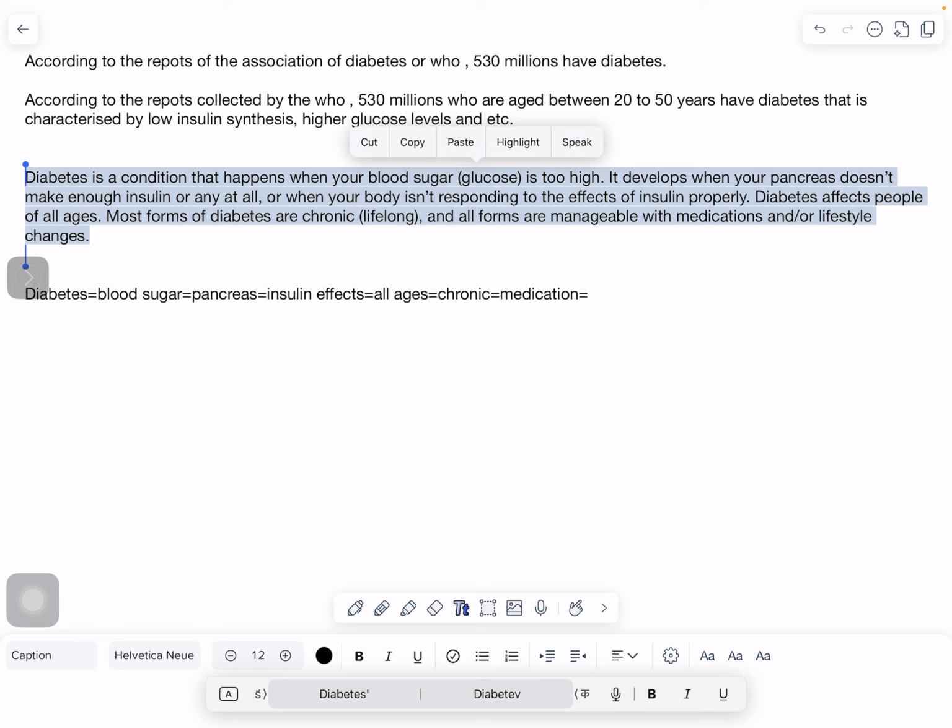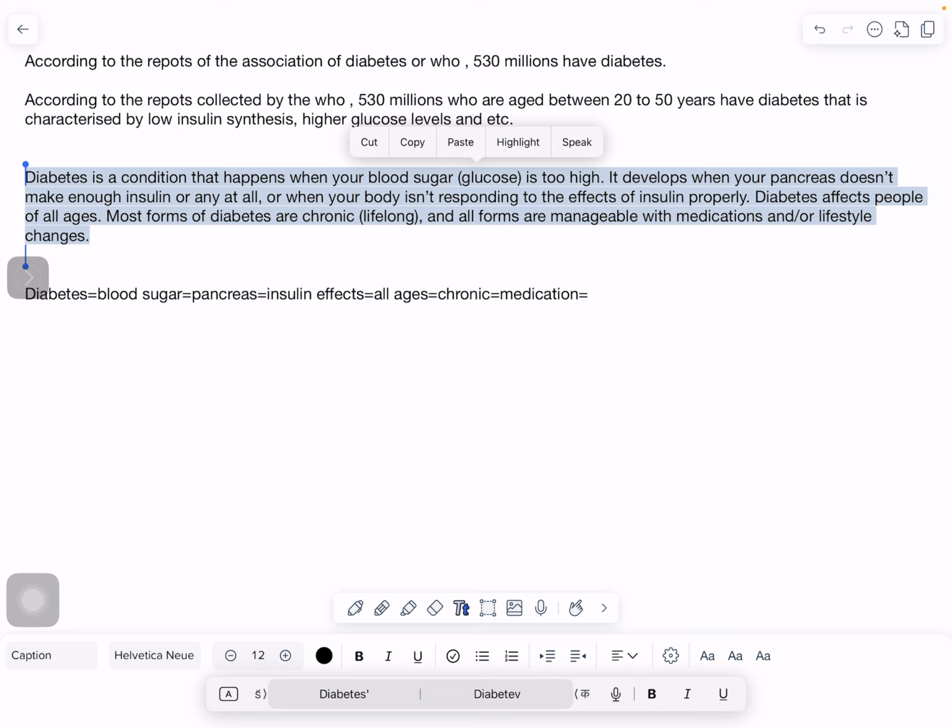So that's why I have taken a few keywords from this text. Whenever you copy text from the articles of others, you have to first extract the keywords from that particular paragraph or the content that you have copied.